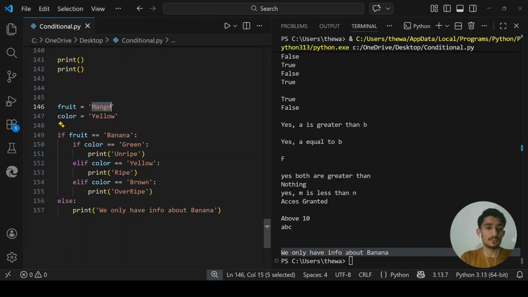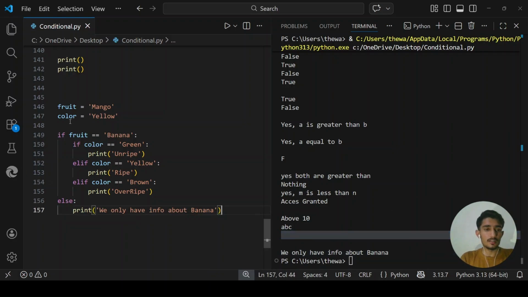Here fruit is not banana, so it will not run any of these values. It will just print out the last block, which is the else block.